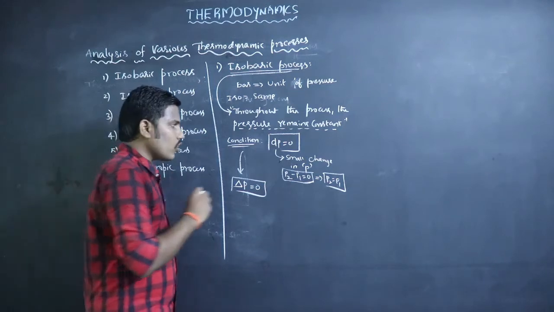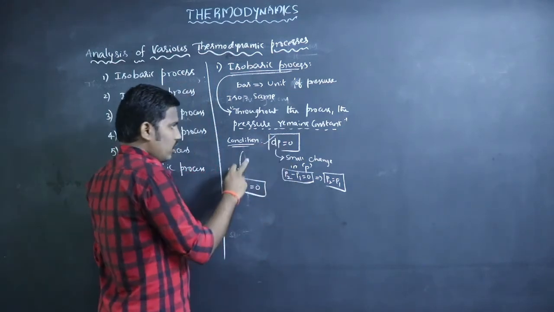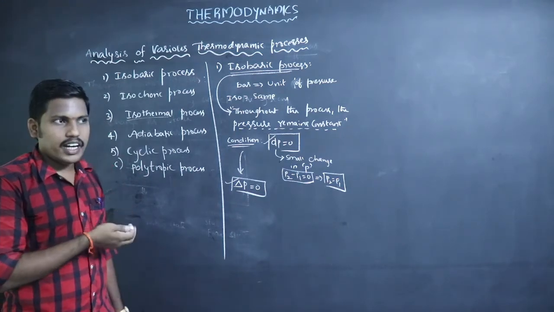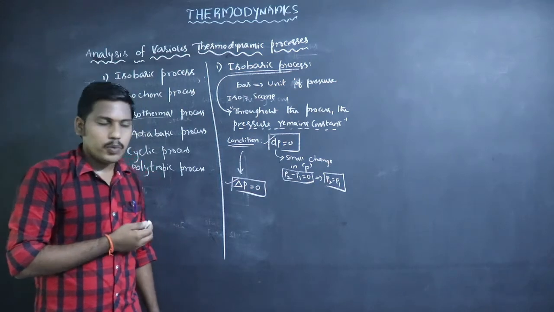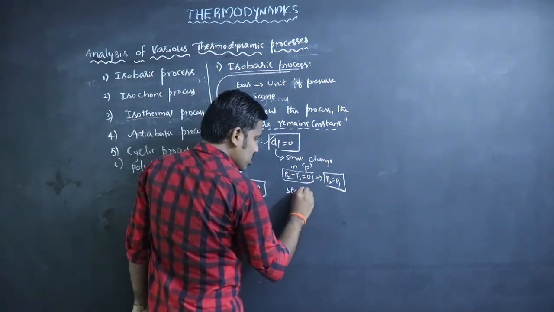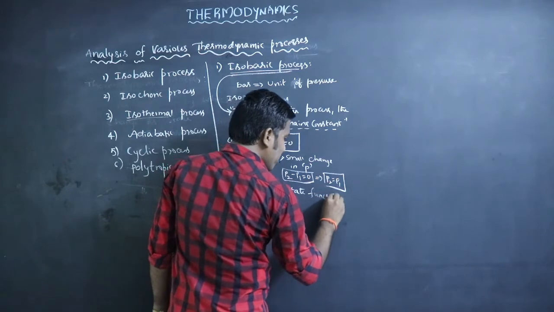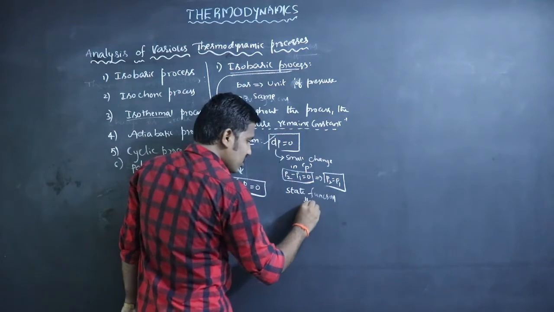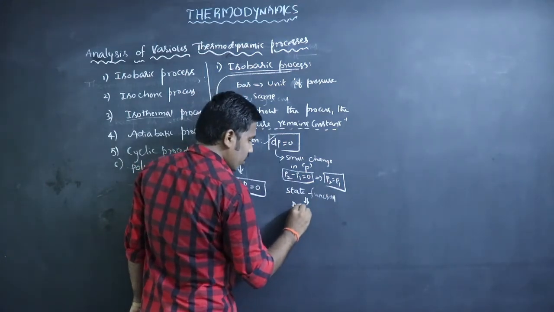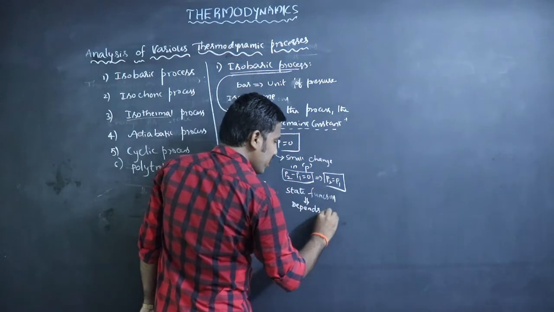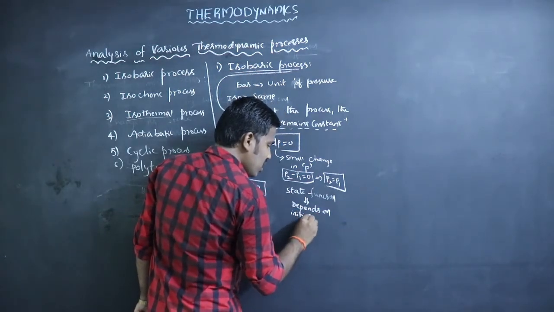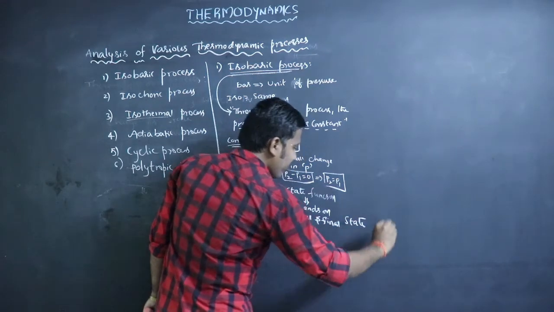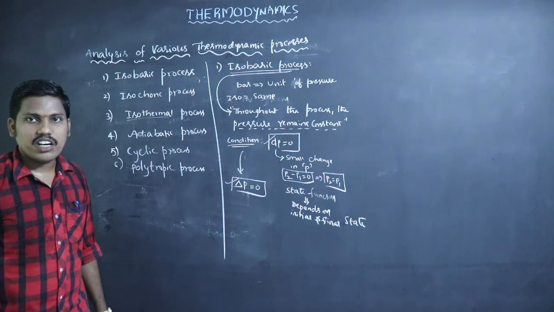So we use two types of notation. Pressure and volume are state functions or state variables. Already we learned about that. State function or state variable means they depend on the initial and final state of the system.